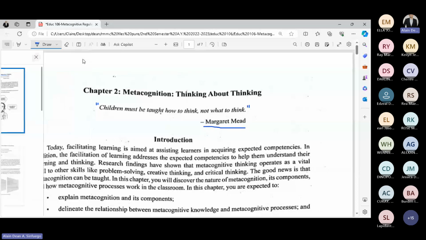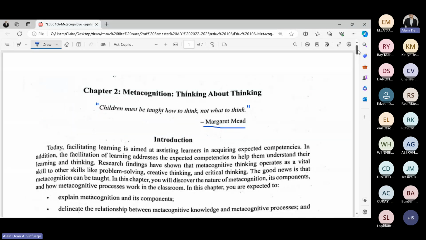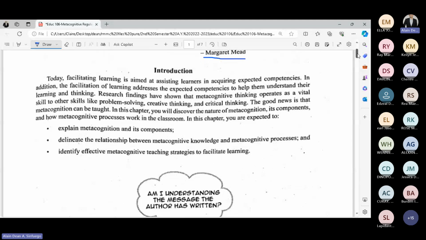Today, facilitating learning is aimed at assisting learners in acquiring expected competencies. Another term for competencies, class, is objectives, or rather competencies are at a higher level in the curriculum. When it is in the classroom, that level is what is called objectives.